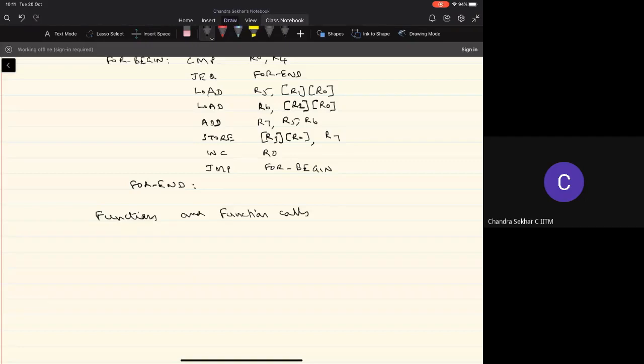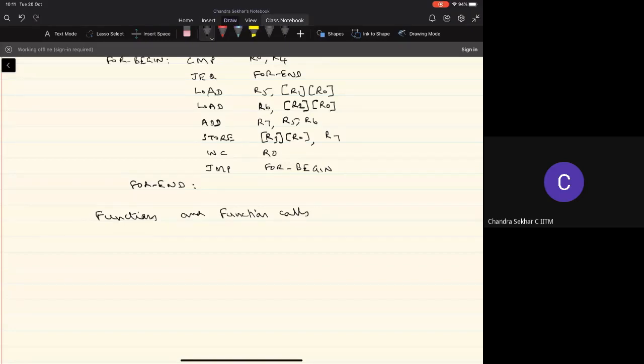because typically in any high level language program, we don't write the whole program as a single entity. We split that into small modules, and each module is called as a function. And then we define the functions. Then we make a sequence of calls to these functions, right, according to the task that we want to perform, right?